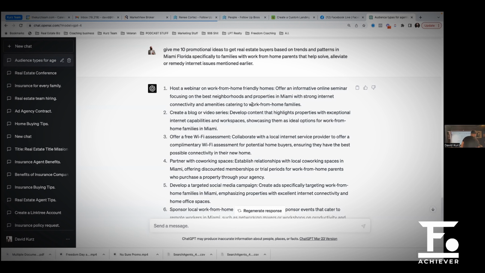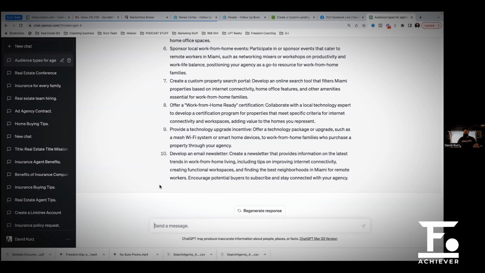All right, moving on. That's going to be our trade and offer. Now we're going to create urgency.